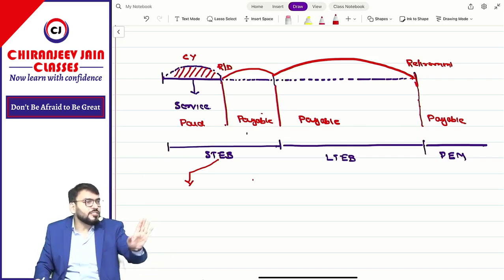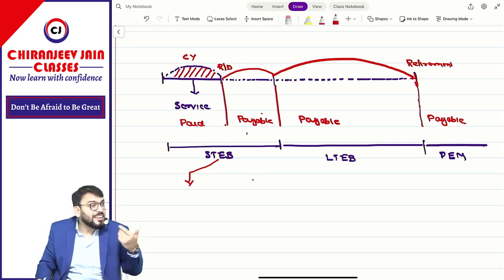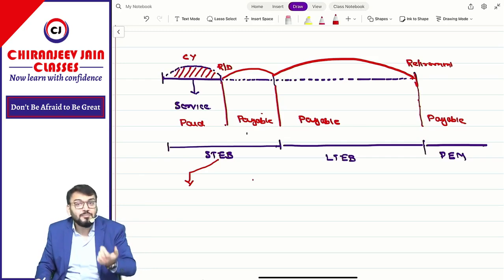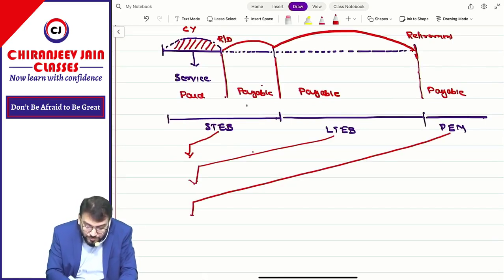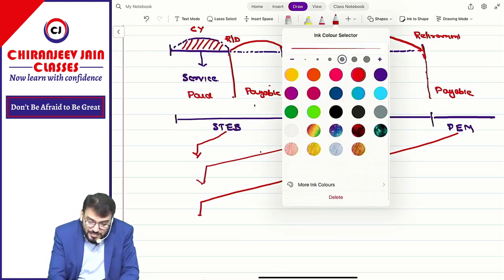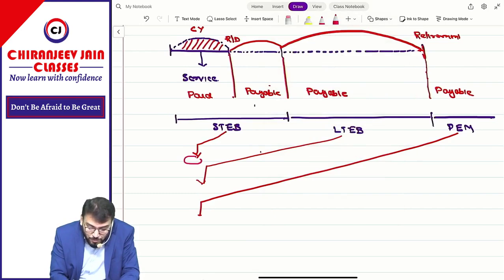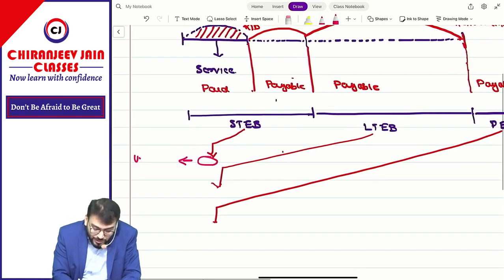So not in the year in which it is paid, in the year in which the services are rendered. This will also be recognized in this year. Understood? Correct? Understood. Now what AS 15 says is that if there is any short term employment benefit, it will be recognized as an expense at an undiscounted amount. Now do you know about undiscounted and discounted amount?